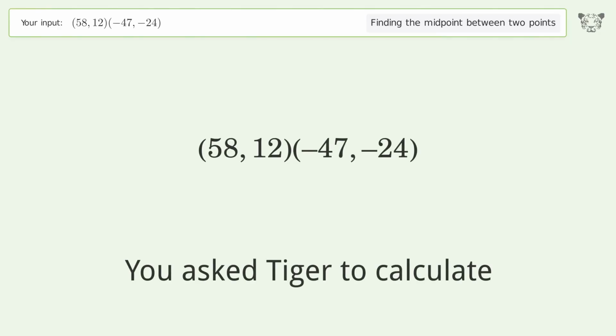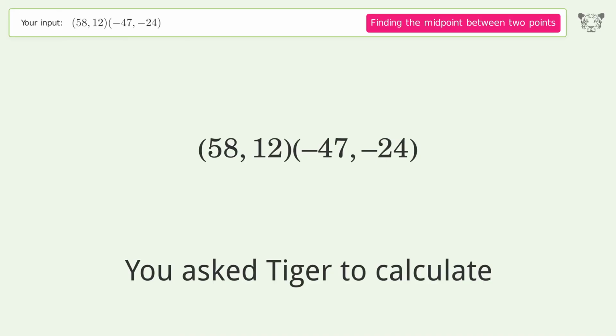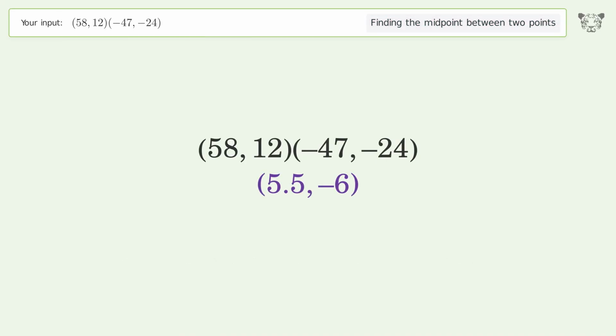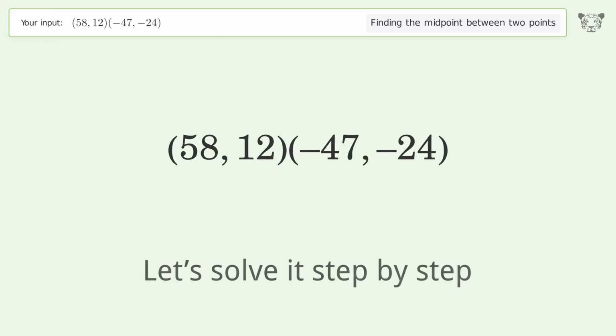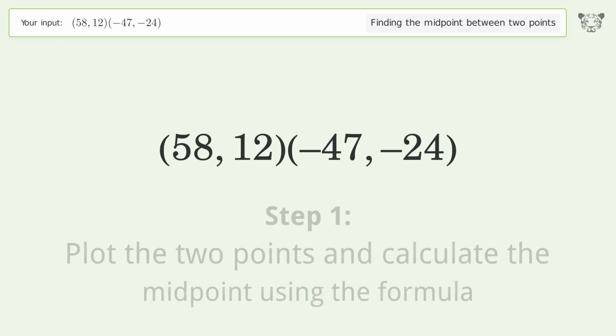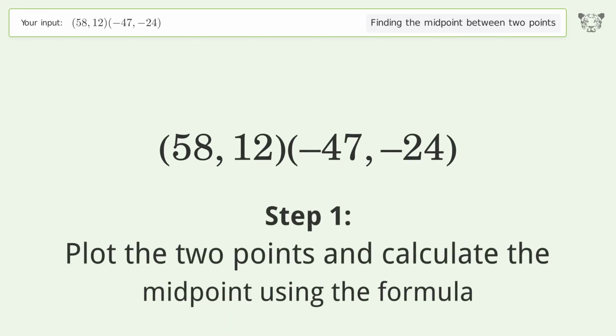You ask Tiger to calculate. This deals with finding the midpoint between 2 points. The midpoint between the 2 points is 5.5, -6. Let's solve it step by step. Plot the 2 points and calculate the midpoint using the formula.